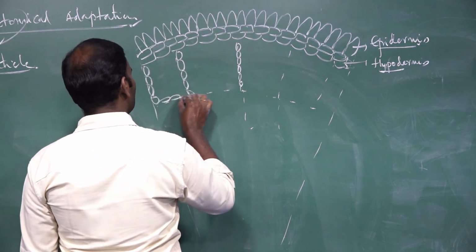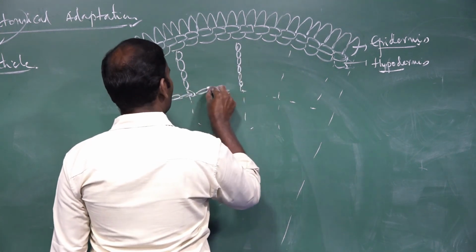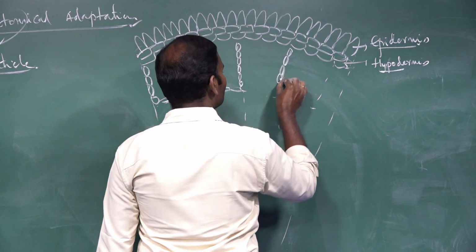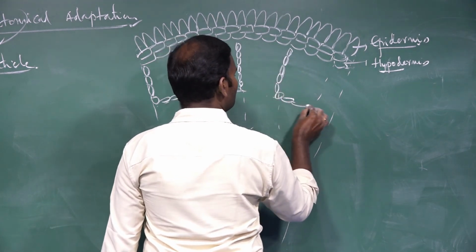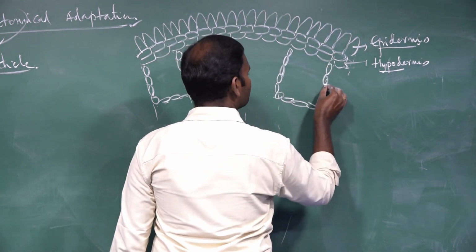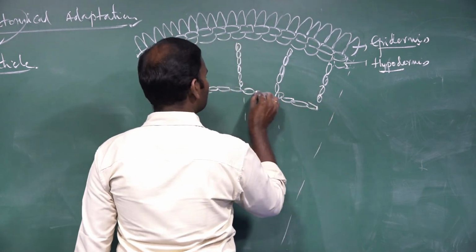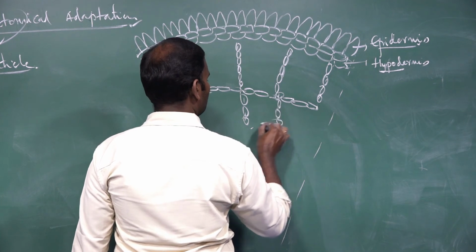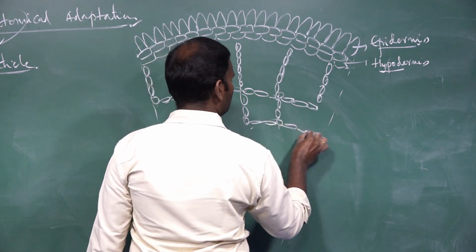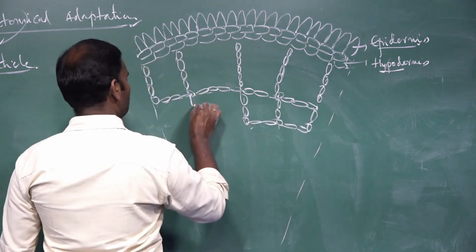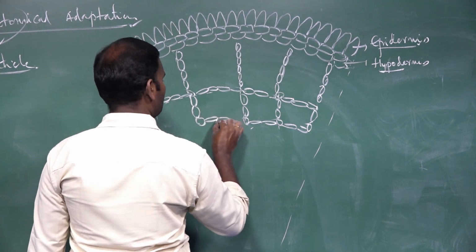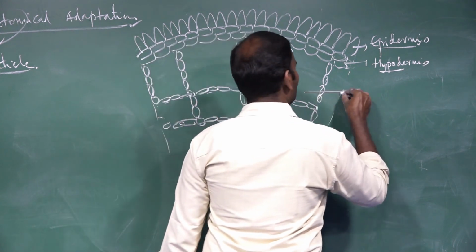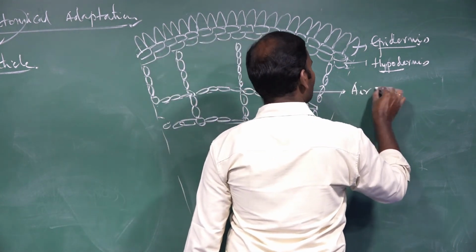It is spongy parenchymatous tissue with a lot of air spaces, called air chambers.